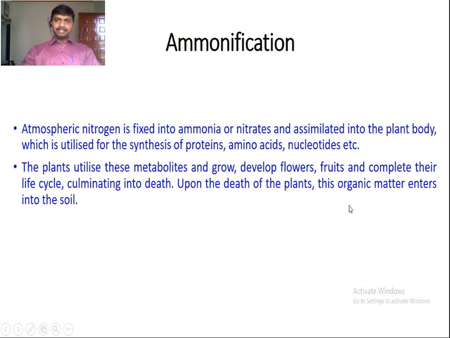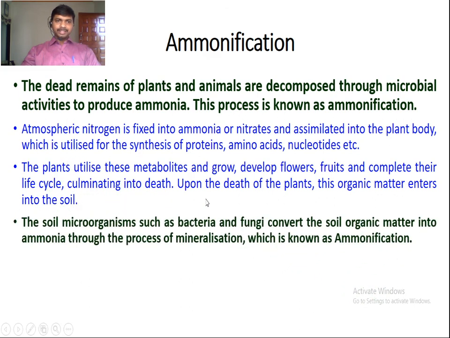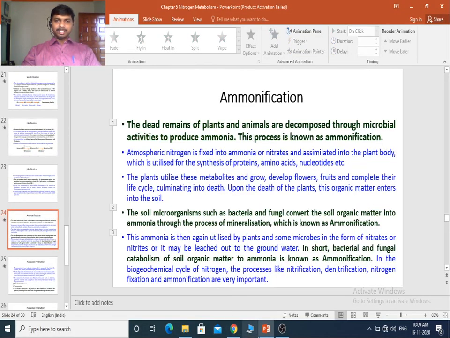Upon death of the plant, this organic matter returns to the soil. This organic matter acts as a substrate for the microorganisms for decomposition. They decompose the organic matter of plants and animals to produce ammonia. This process is known as ammonification. The soil microorganisms such as bacteria and fungi convert the soil organic matter into ammonia through the process of mineralization, which is known as ammonification. So this is all denitrification, nitrification and ammonification.